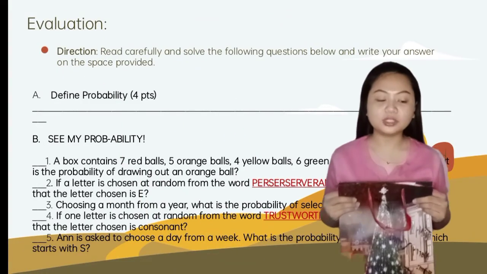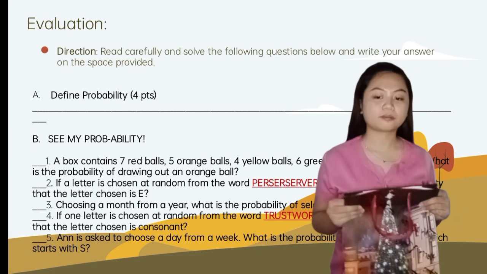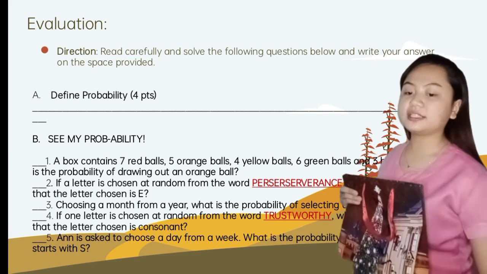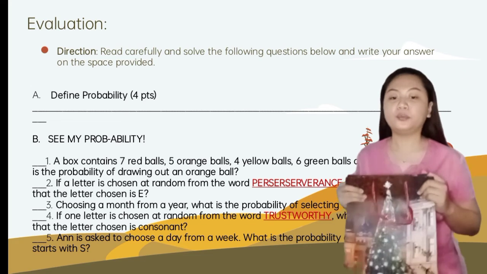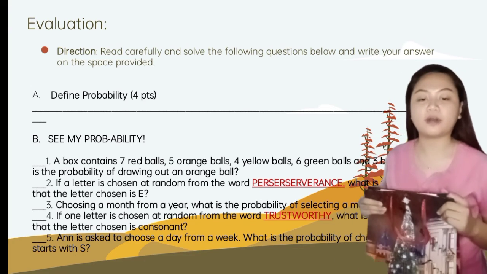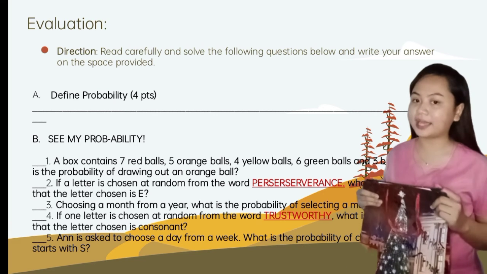After this, we'll be having a short quiz. Please bring out 1 whole sheet of paper. This is our quiz. For directions, read carefully, solve the following questions below, and write your answer on the space provided.